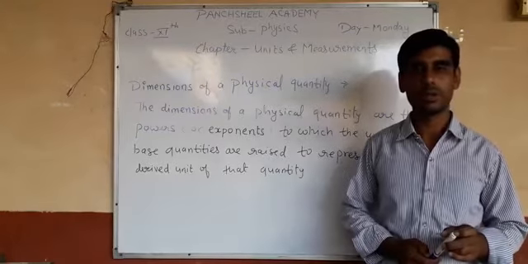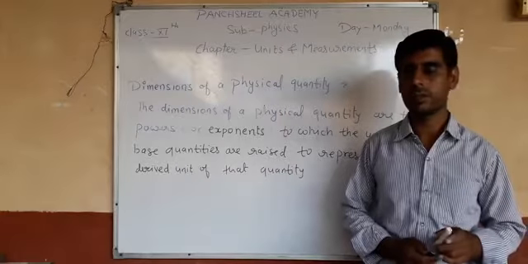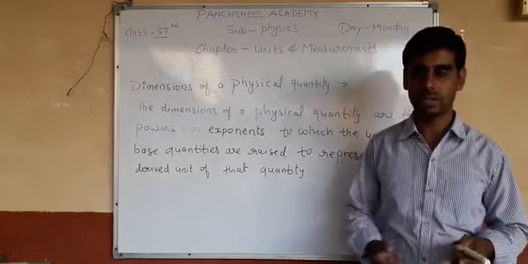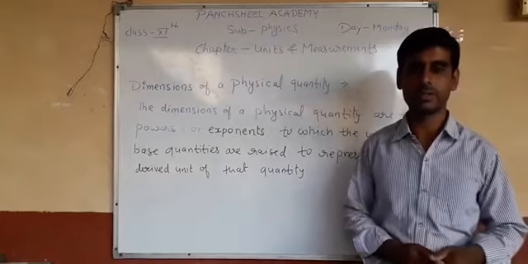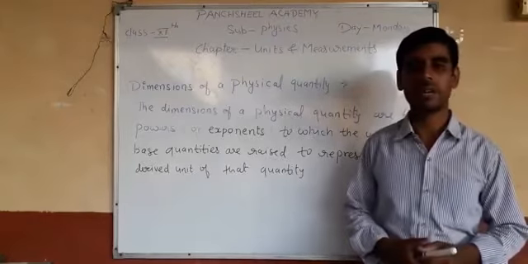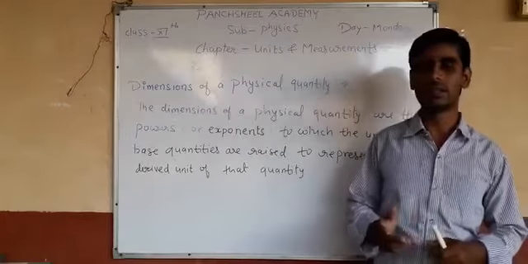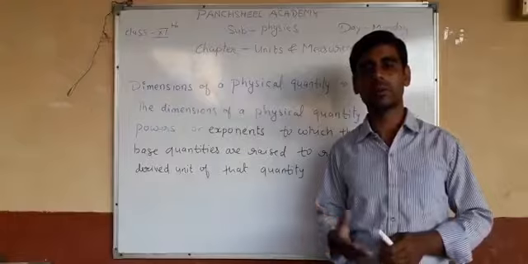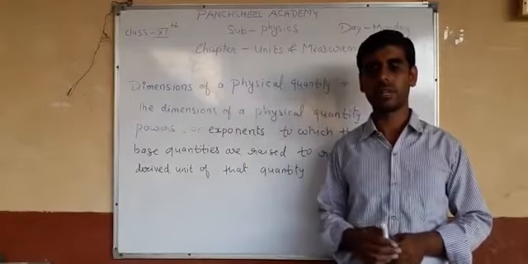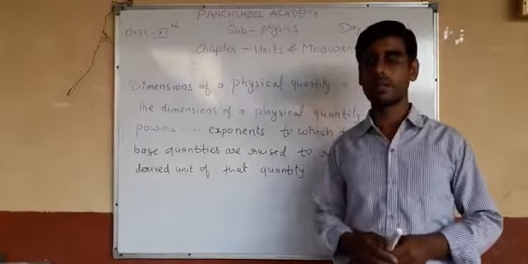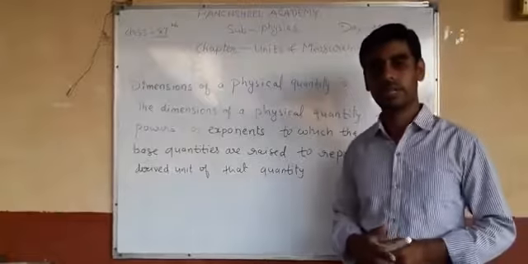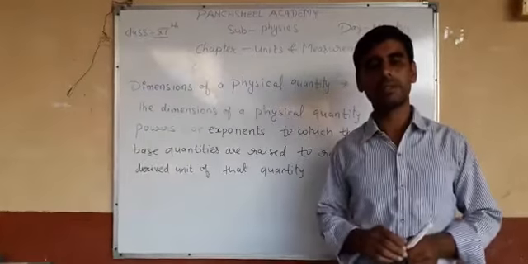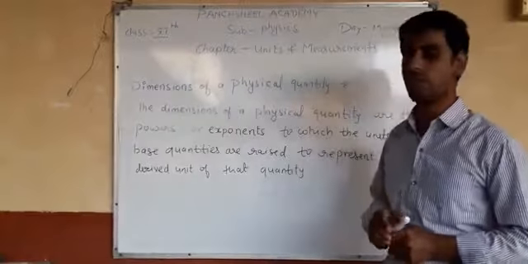Mass is measured by balance, electronic balance, or digital balance, and time is measured by clock and other things like oscillators. There are some 3 or 4 methods given in your textbook, so you can read them there. And the most important topic in this unit is dimension.